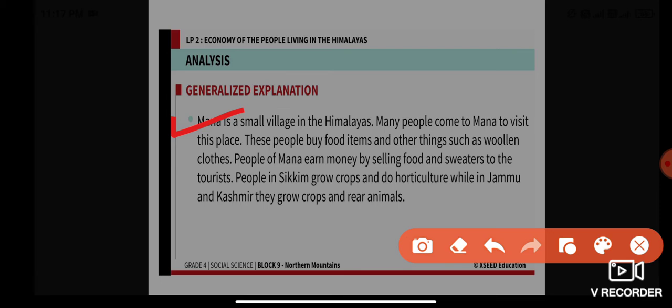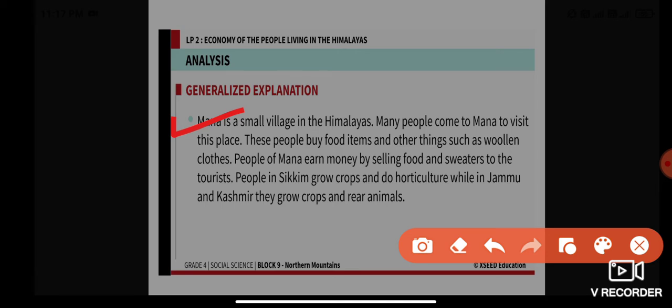So people of Mana earn by selling food and sweaters to the tourists. Whenever a tourist visits the place, the people of Mana sell their food and sweaters to them.